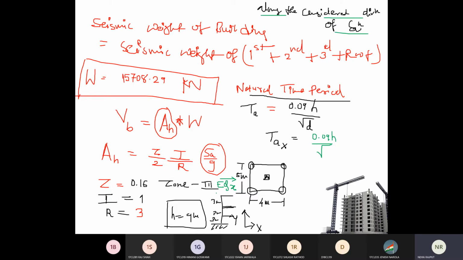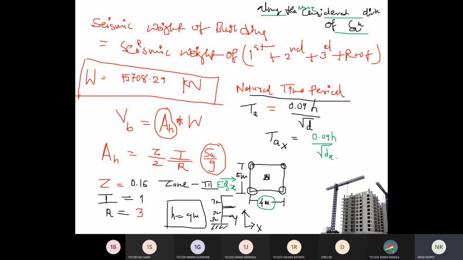So if this direction of EQX is this, then along the direction of the considered earthquake, the dimension parallel to it is the base dimension to consider. So what will this base dimension be? This 4 meter. Parallel to this force, whatever is the dimension of your plan of the building, that will become your d value.